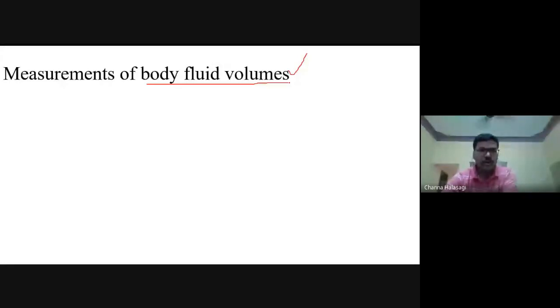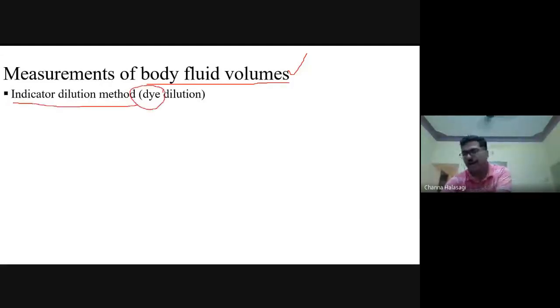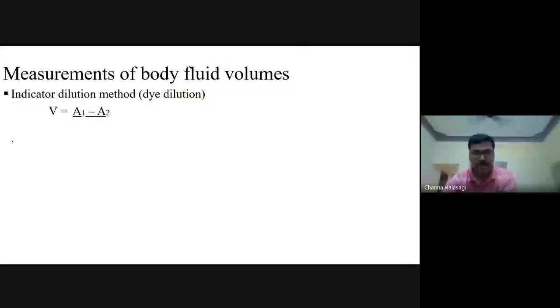So we are using the indicator dilution method. We are using a dye. We are going to inject a dye into the fluid compartment and measure its volume. Here the formula given is, please note down, volume is equal to A1 minus A2 divided by C.